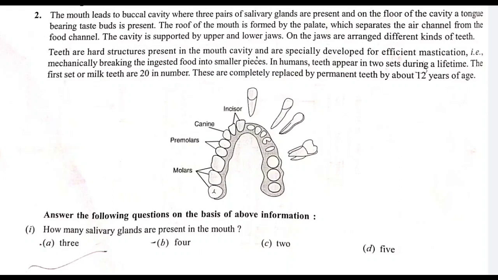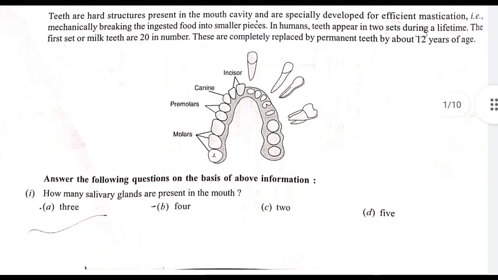In humans, the teeth appear in 2 sets during a lifetime. The first set, the milk teeth, are 20 in number. These are completely replaced by permanent teeth by about 12 years of age. Now you see the diagram. Here the 4 types of teeth are given: incisor, canine, premolar and molar.